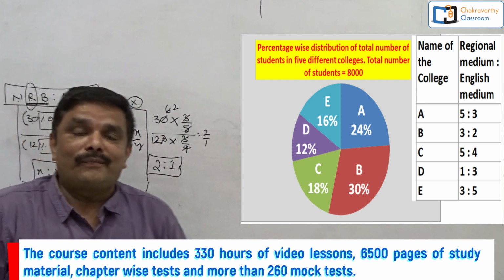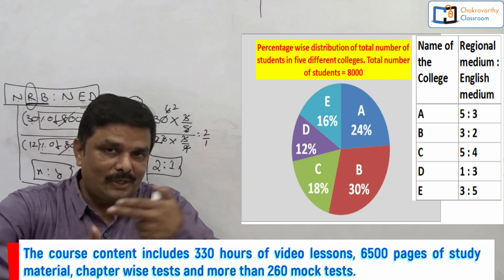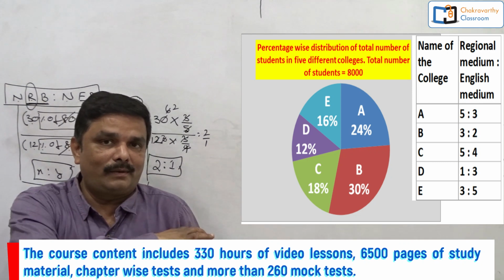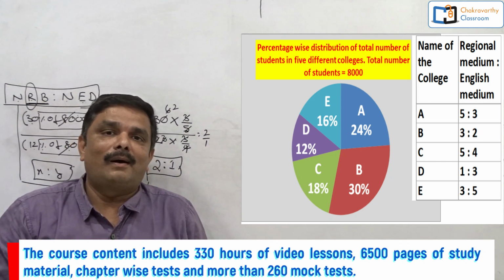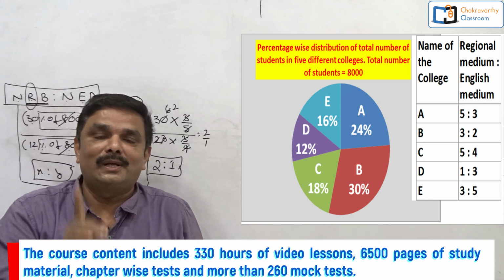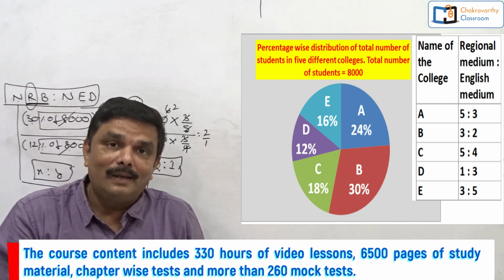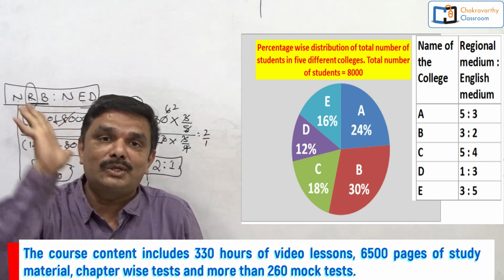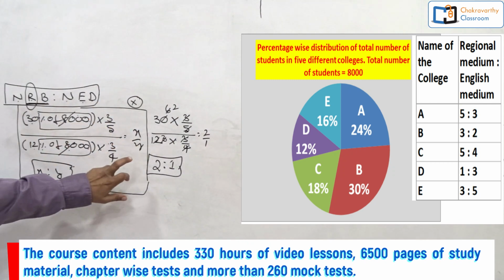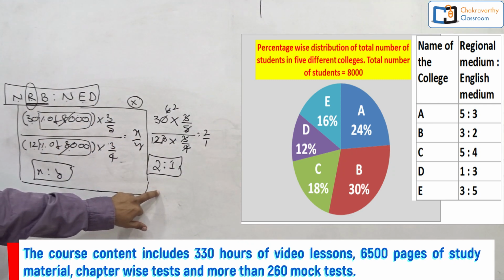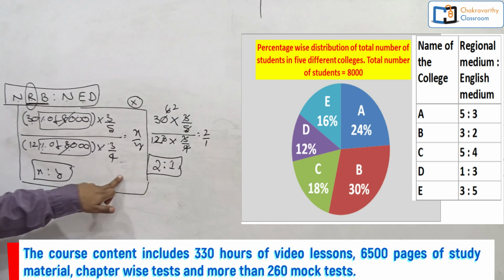I am sure now from any question, next question onwards, whenever you take one question of this type in your practice session or in the examination, if the question is based on a pie chart and the question is based on ratios, straight away you go like this. You can get the answer immediately. Alright, now go for the second question.